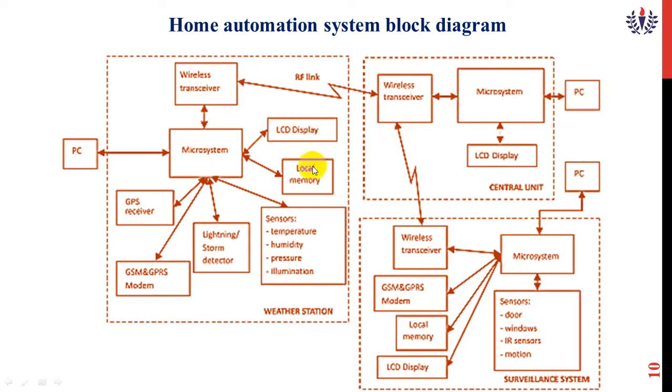Here you see a weather station and a surveillance system can be operated only in standalone mode. Normally this weather station module can be placed outside of the house to measure the temperature, the humidity level and the wind speed. All these parameters we can measure through the GPS server.